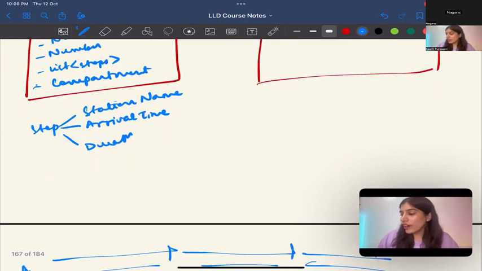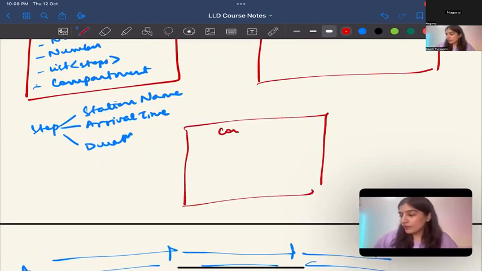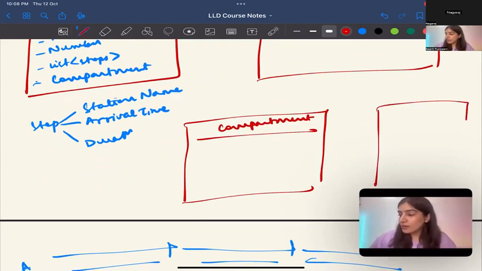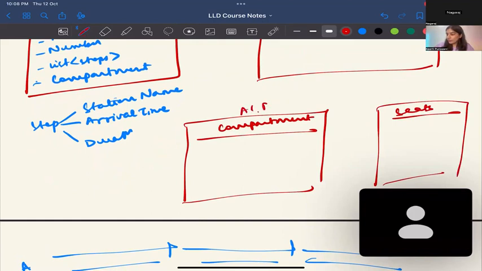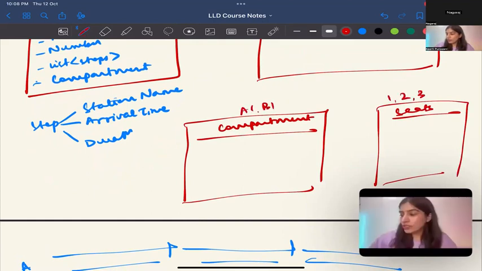If I have another class called compartment, you can think of it like a bogie, like A1, B1, B2. That is a compartment. Now inside compartment, there are seats, like 1, 2, 3, and so on. So train has compartments, compartment has seats.